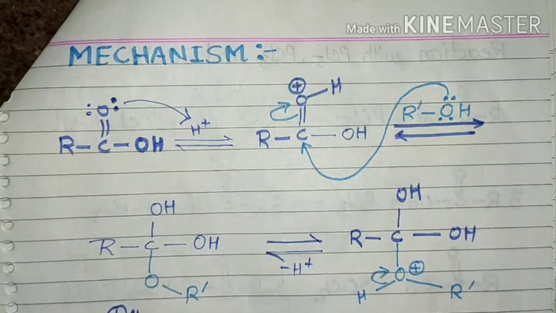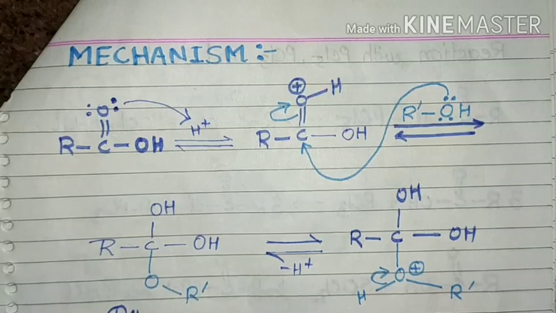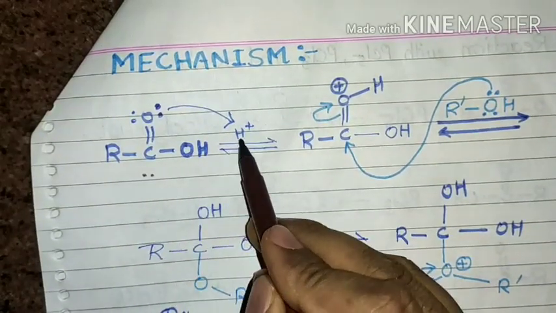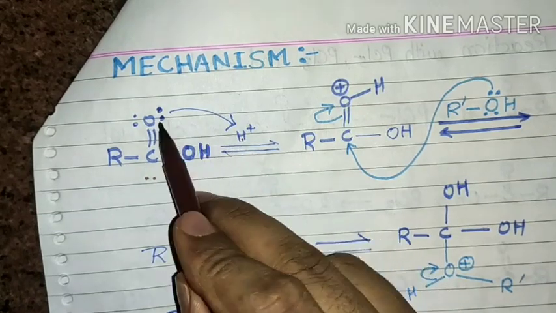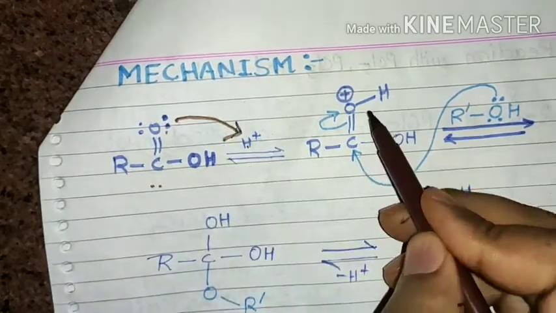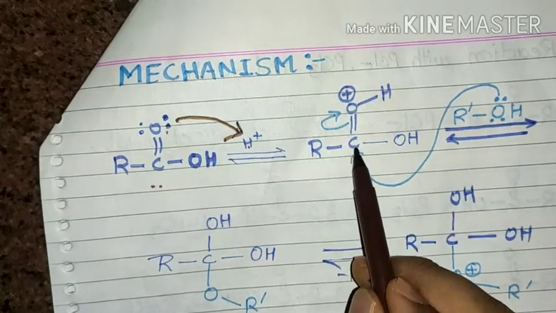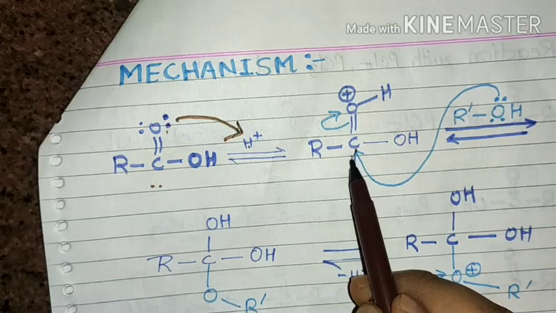So what is important in this mechanism? This mechanism is in your book, so I want to explain. This one is a carboxylic acid, and in acidic medium the reaction is reversible, so this is in equilibrium. H plus: this lone pair just attacks the proton and it gets positively charged. Due to the positive charge, the reactivity of this carboxyl carbon increases, as you know previously that the carboxyl carbon is less electrophilic.